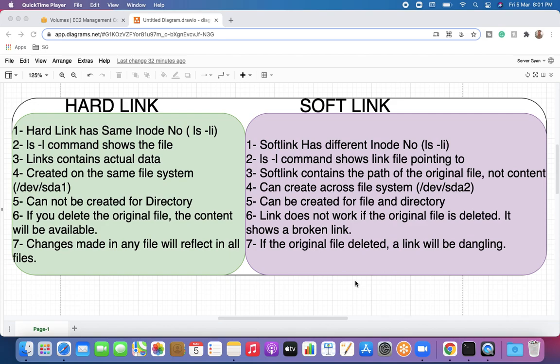My name is Dr. Lokendra Singh, and today we are going to discuss a very important interview question which is usually asked to Linux admins: what is the difference between hard link and soft link.